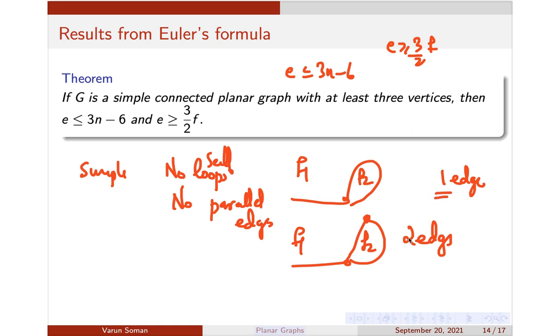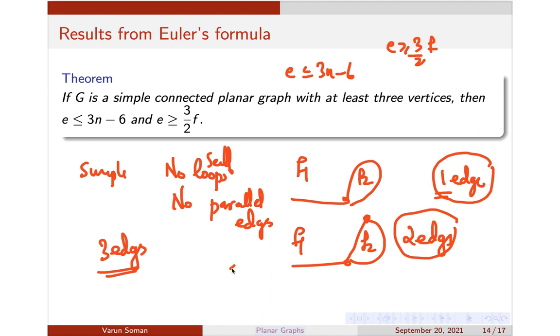But since there are no loops and no parallel edges, there cannot be one edge or two edges. If there is only one edge, it will be a self loop. If there are two edges bounding it, there will be parallel edges. So we have assumed that the graph is simple, so there cannot be any loops or parallel edges. So all the regions are bounded by at least three edges here. That is one observation you have to make.